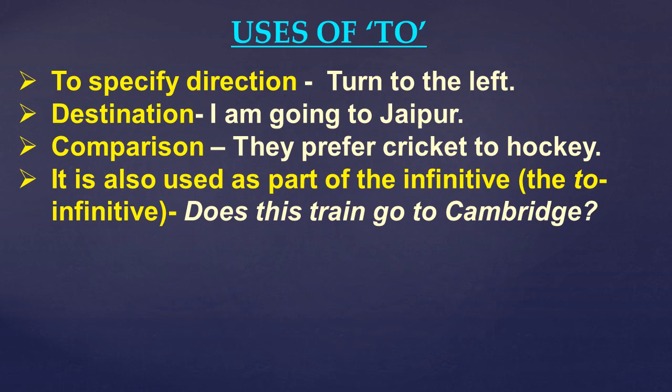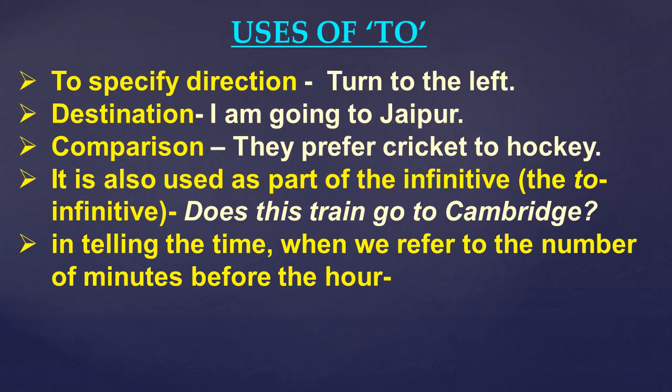For example, does this train go to Cambridge? That means here when to is used as a preposition, it is not used with the first form of verb, but it is used only as to infinitive. Next, in telling the time, when we refer to the number of minutes before the hour.